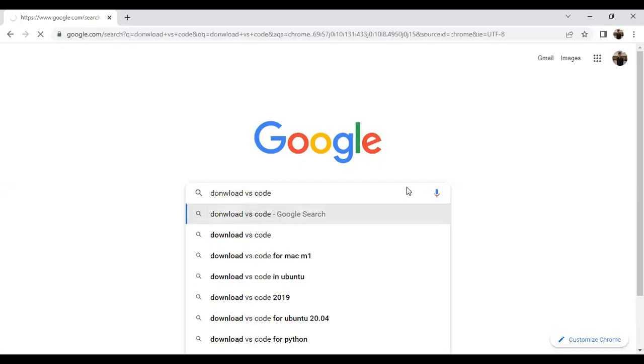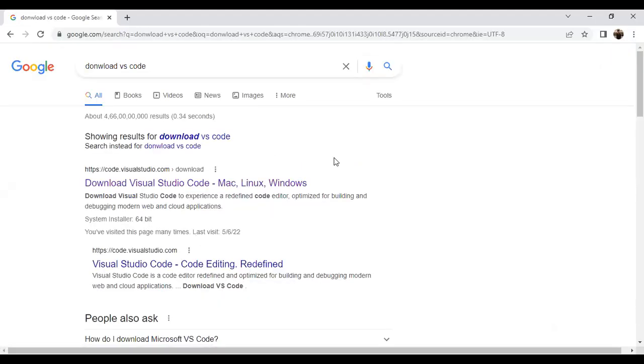So first of all, you have to go to Google and type download VS Code. So here is the download VS Code option. We go to that. Then